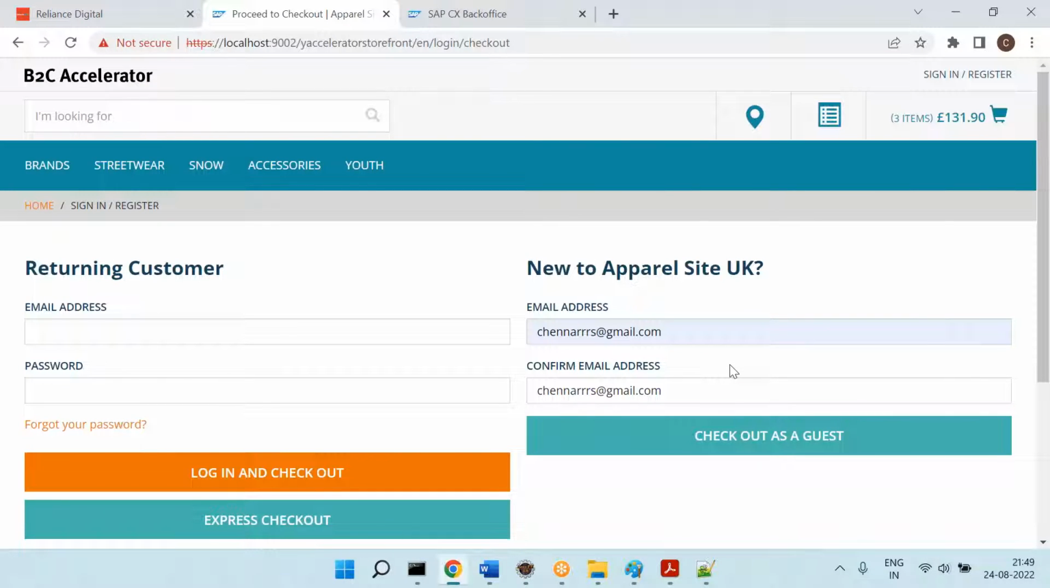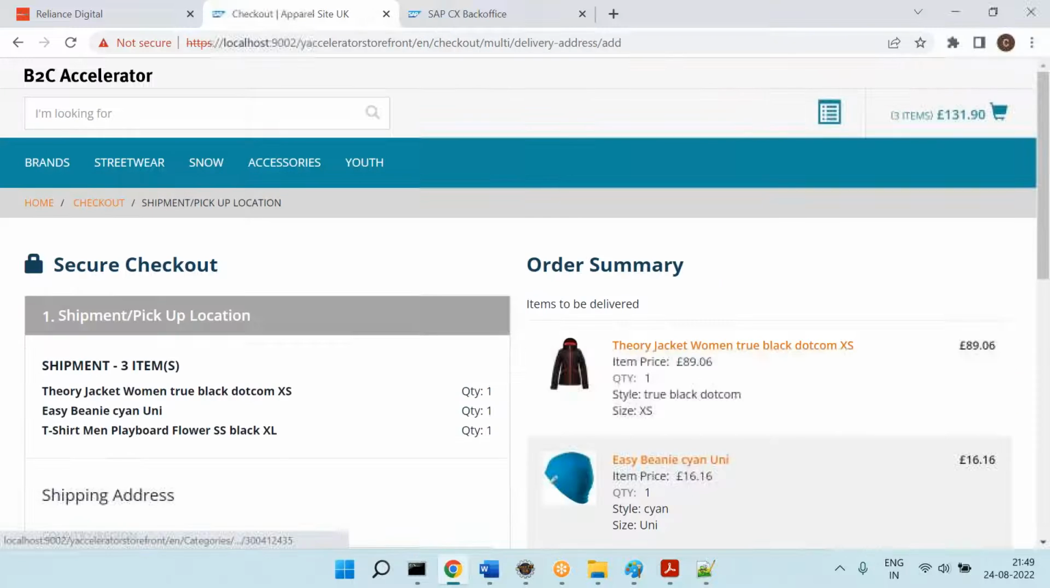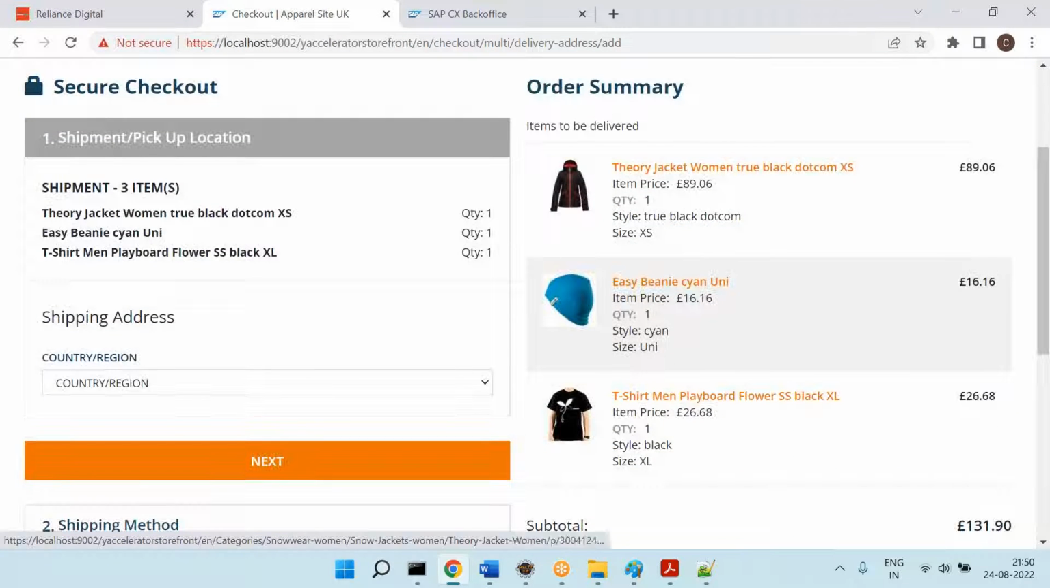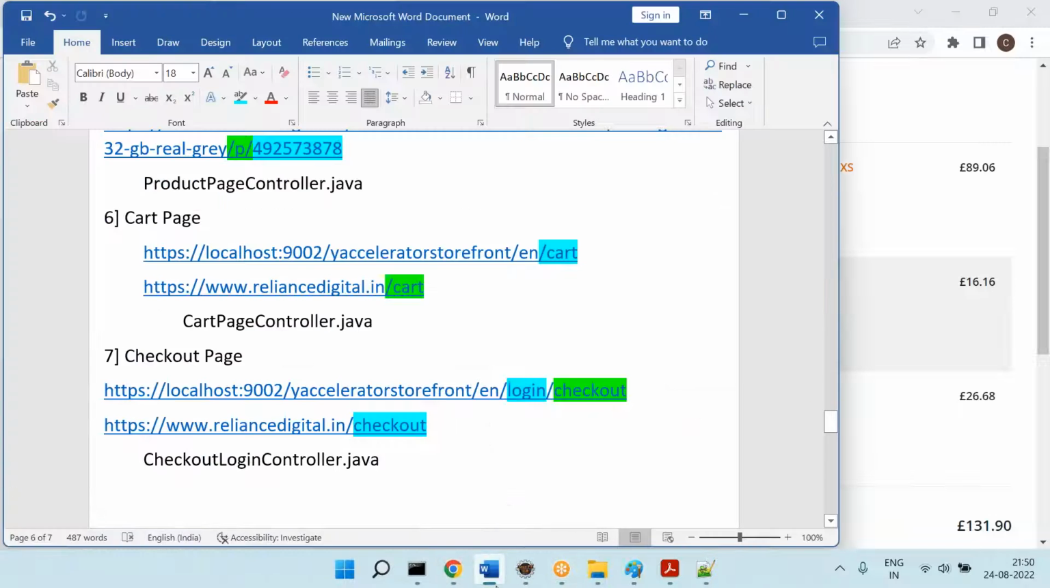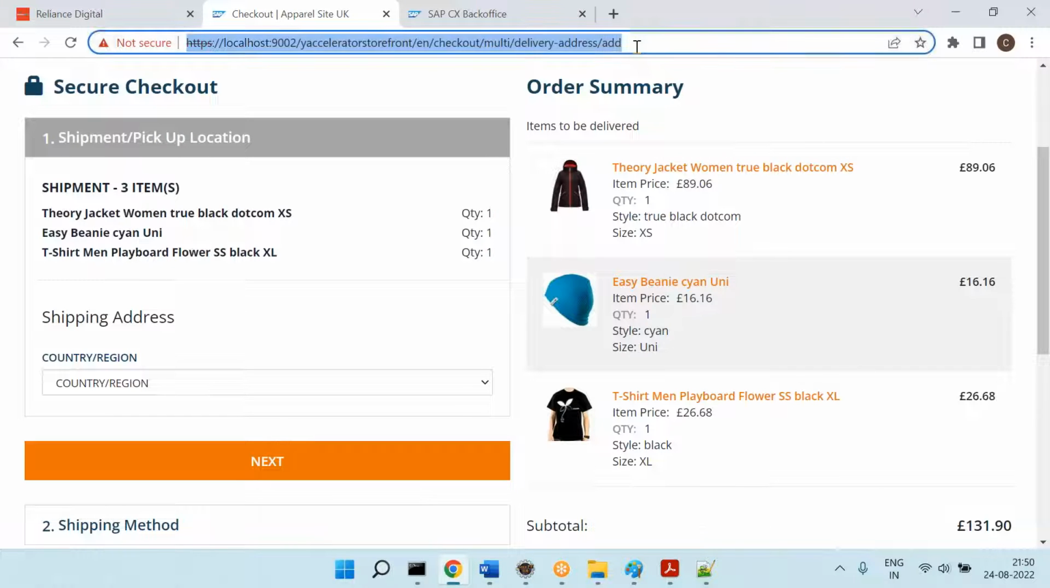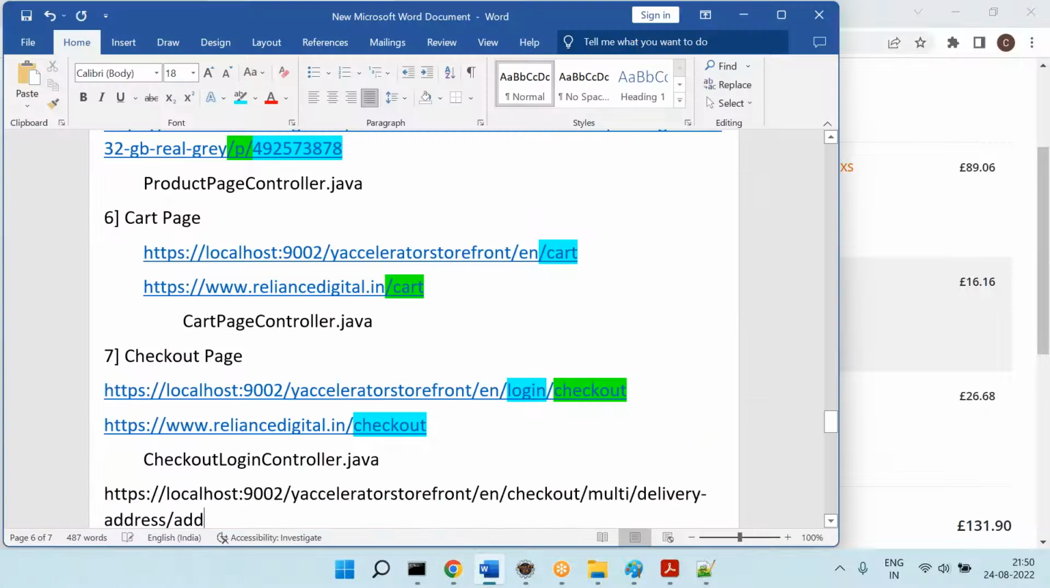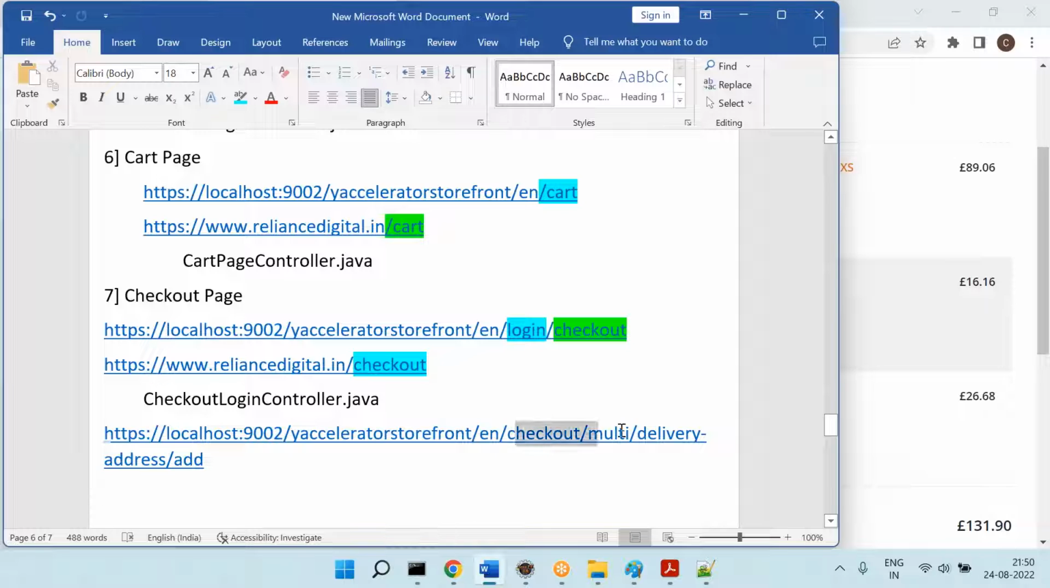Okay, can you please pay attention? Now I want to place the order without login, as a guest. So therefore, you can enter some email ID and go to the checkout. Now this is the checkout page. This is the checkout page which has multiple steps, right?